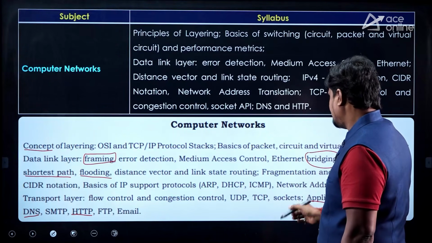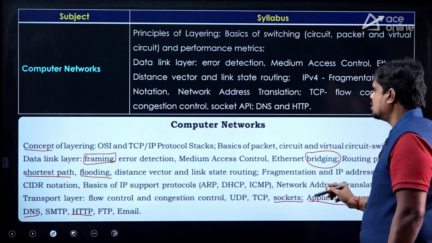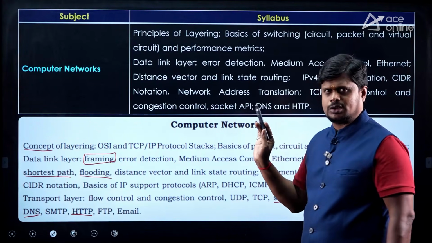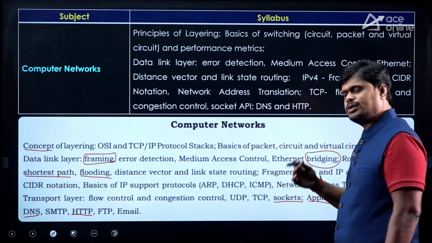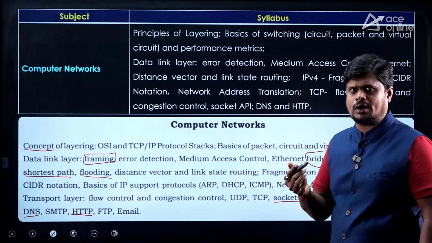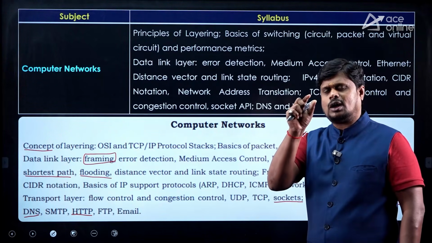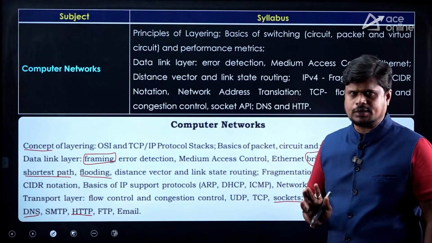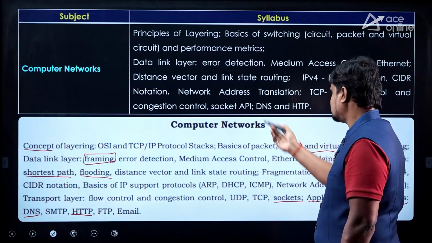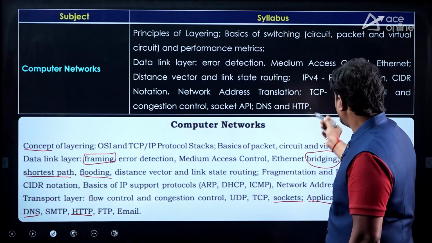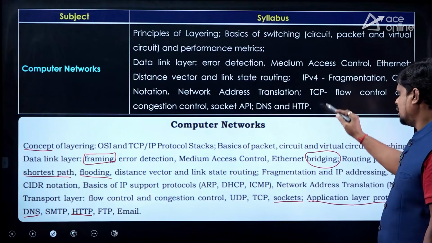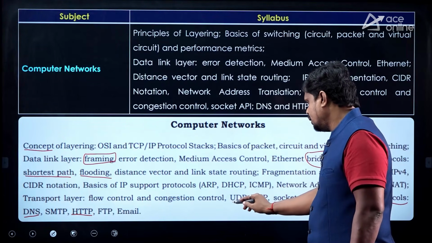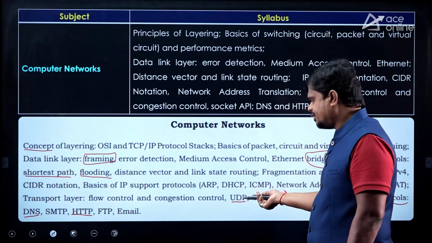Okay, and previously we had only sockets, but here it is mentioned socket API. Terminology has changed, but in the sockets, if you see the TCP socket diagram and UDP socket diagram, we used to have some sockets. Those sockets' functionality is enough to know, right? So I can say this is also not a major change. And as part of TCP, only TCP is mentioned, so UDP has been removed, but it is a small topic.